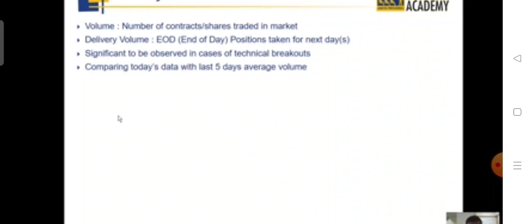Now, when you say volume comparison, in case of open interest it's very simple. Change in open interest is always with respect to yesterday. But when you talk about volume, just looking at yesterday may give you a distorted picture, because yesterday may be a dull day or maybe a holiday. So if you consider the last 5 days' average data for comparing it with the change, it will average out any major incident which may have happened yesterday. So always compare the change in the volume or delivery data with the last 5 days' average change.